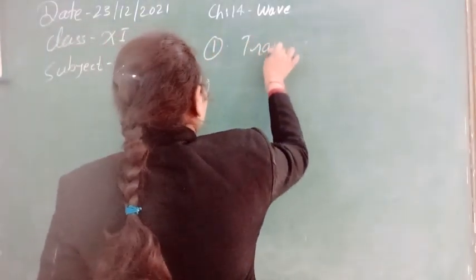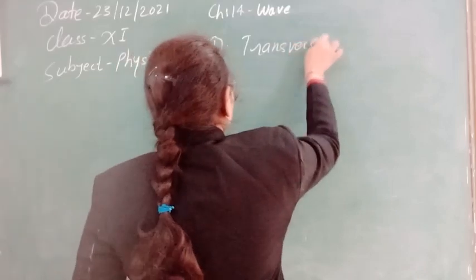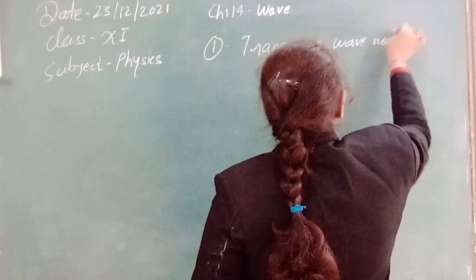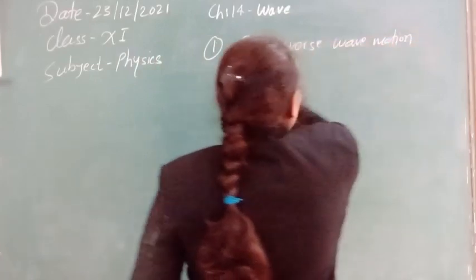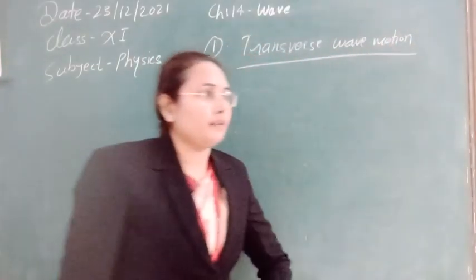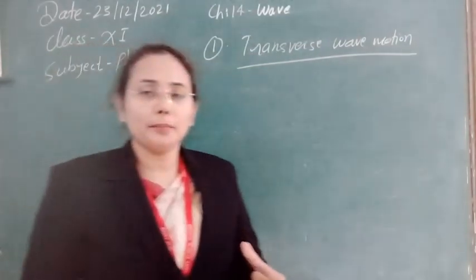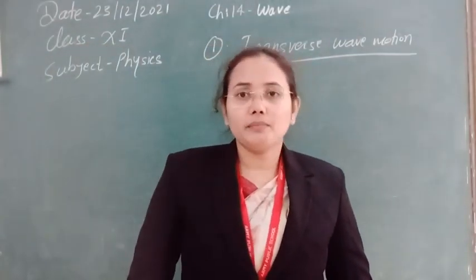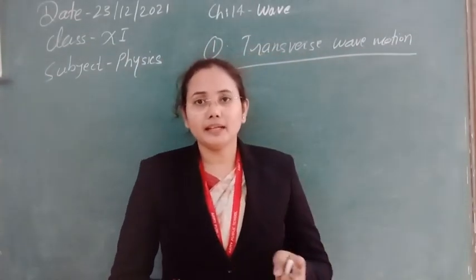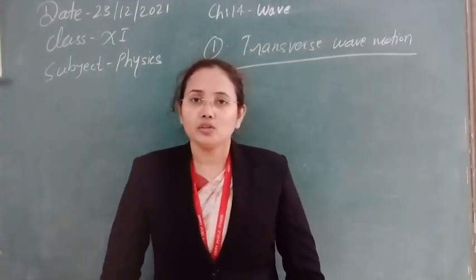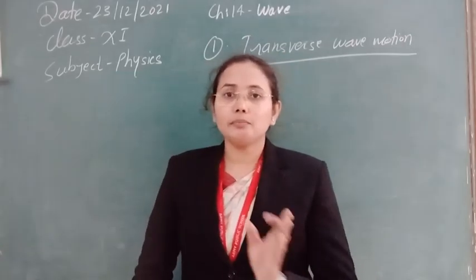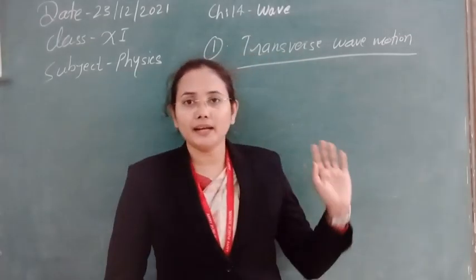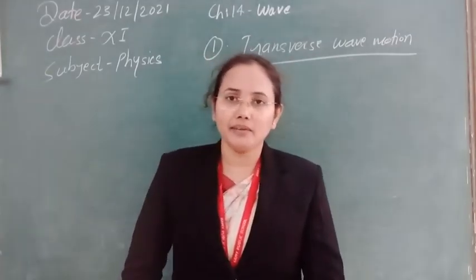Whenever a wave is propagating or being produced, two things are important: the vibration of the particles, which are vibrating and transferring their energy. So the direction of vibration and the propagation of energy, these two things let us categorize mechanical wave motion.